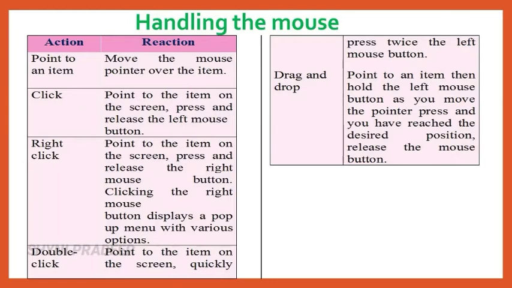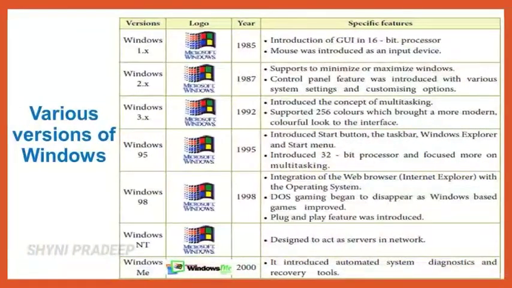Okay. Next let us see about various versions of Windows. There are so many versions of Windows available. What are they? First one is Windows 1.x. It was introduced in the year 1985. Its specific features are introduction of GUI, which means graphical user interface in 16-bit processor, and mouse also introduced as an input device. Next Windows 2.x